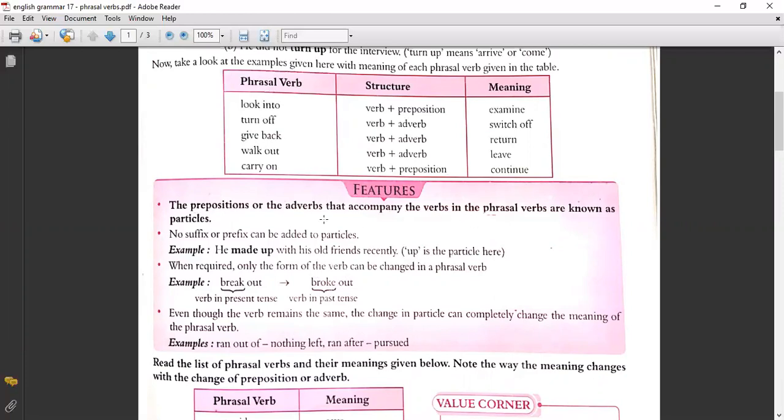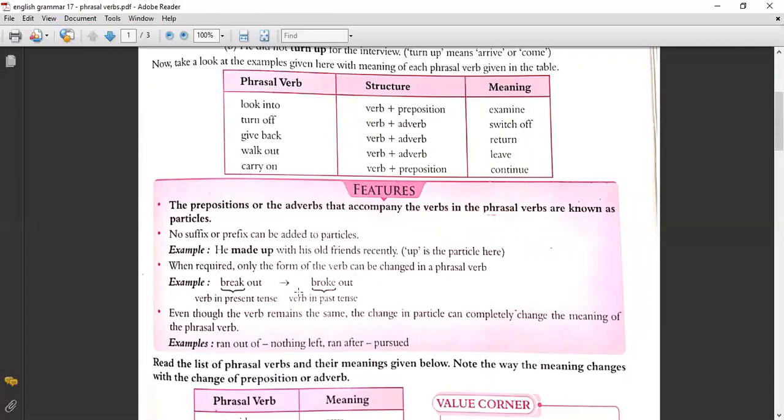What are the characters of phrasal verbs? The prepositions or the adverbs that accompany the verbs in the phrasal verbs are known as particles. No suffix or prefix can be added to particles. Example, he made up with his old friends recently. Up is a particle here. When required, only the form of the verb can be changed in a phrasal verb. That is, only the tense can change.